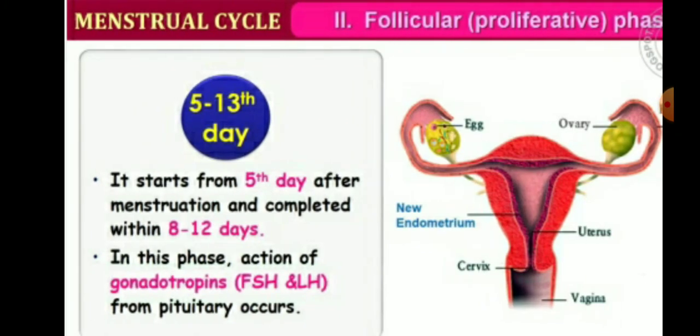In the second stage, which is the follicular or proliferative phase, starting from the 5th day after the menstruation, it is completed within 8 to 12 days. Children, mainly in this phase the hormonal control is the action of the gonadotrophins. There are mainly two types of gonadotrophins. First is the follicle stimulating hormone and second is the luteinizing hormone, and both are secreted from the pituitary gland.